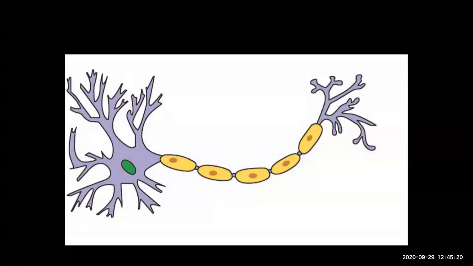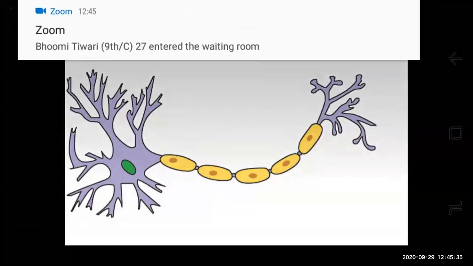What happens is there will be secretion of neurotransmitters. It is a chemical substance secreted by the nerves. Due to these chemical substances, impulses are transmitted very rapidly. The response is also given by the muscle cells.